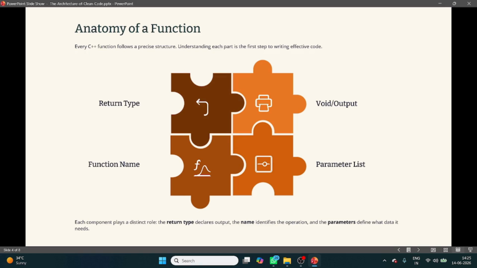So int tells what type of value the function will return. If I have taken integer, it means it will return an integer value. Second is add. Add is what? Function name. This is also known as an identifier. With the help of that, I can identify it.